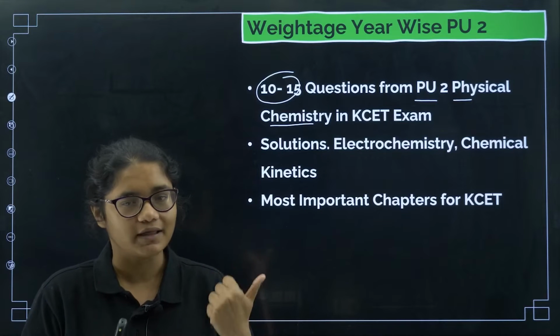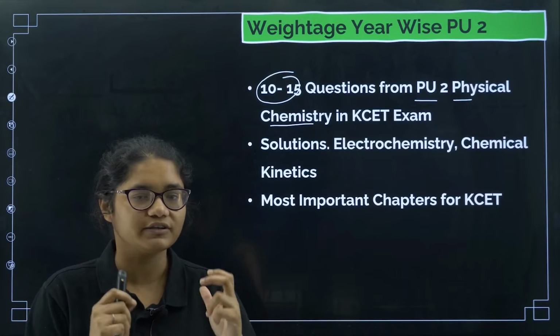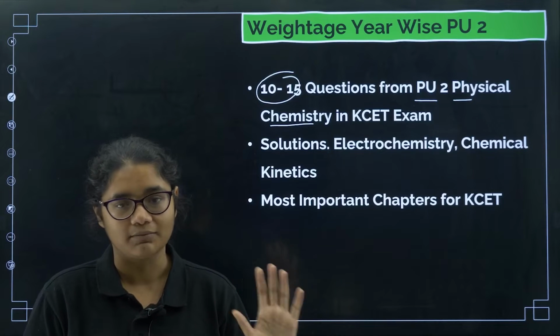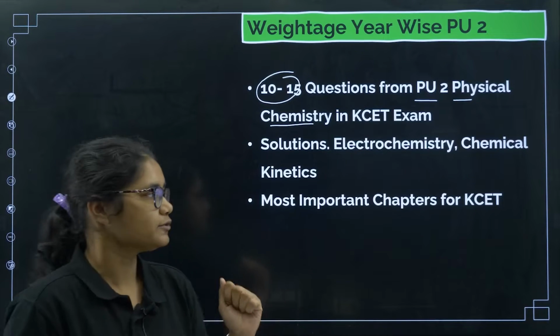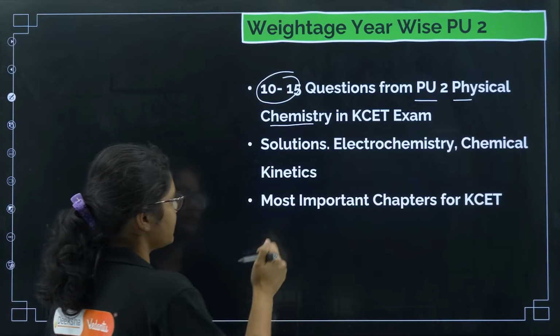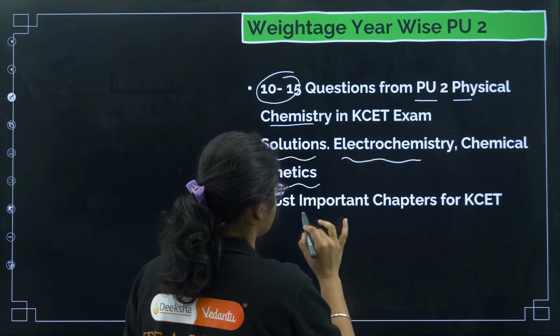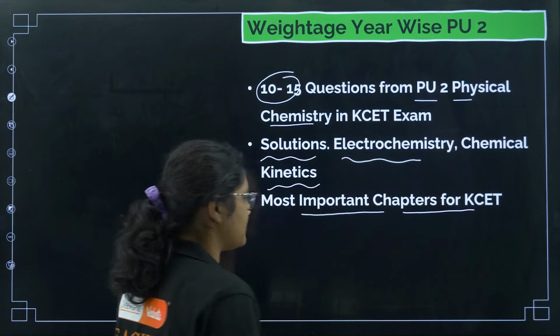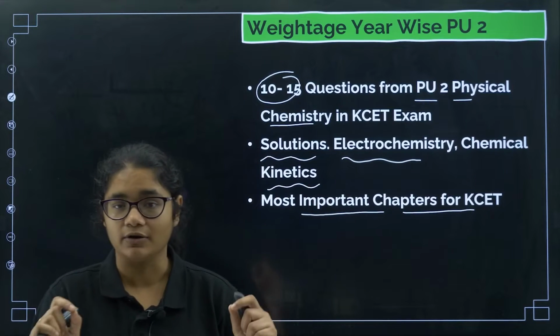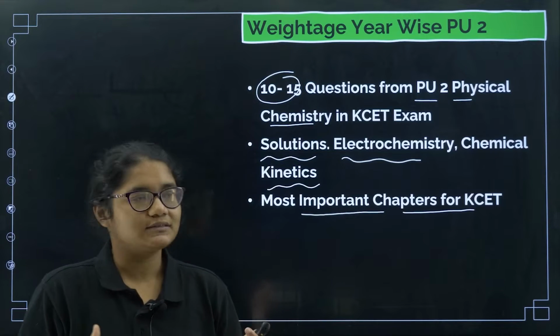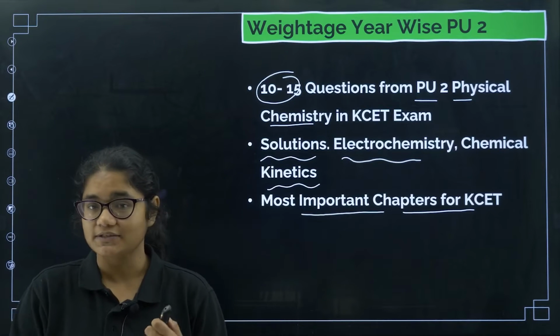And these topics are very easy, very scoring, and you just need to remember certain formulas. Very easily you can get these 10 to 15 marks. So that is why it is very important to revise. The chapters here are solutions, electrochemistry and chemical kinetics, which are the most important chapters for your KCET examination. We cannot afford to miss these chapters. So now we have understood what the weightage is and why we should do it.